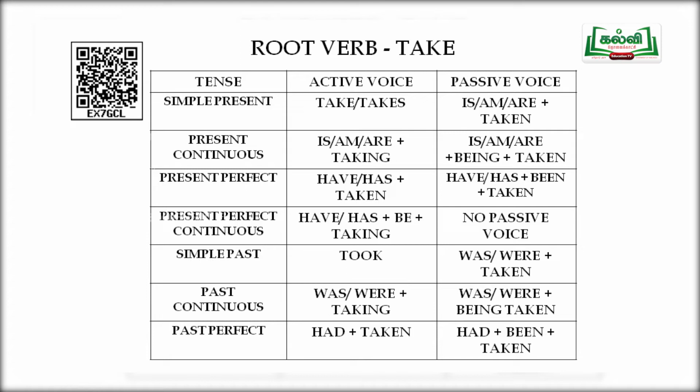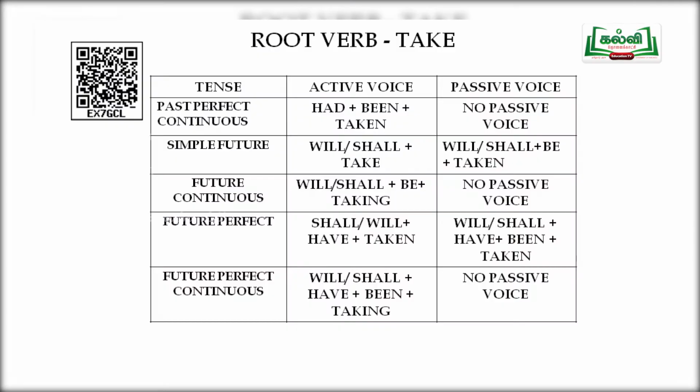For simple past, took will change to was taken or were taken. Past continuous tense, was or were taking, will change to was or were plus being taken. Past perfect, had taken, will change to had been taken. Like what we saw in the present perfect continuous tense, there is no passive form for past perfect continuous tense. Had been taking will not have a passive form.